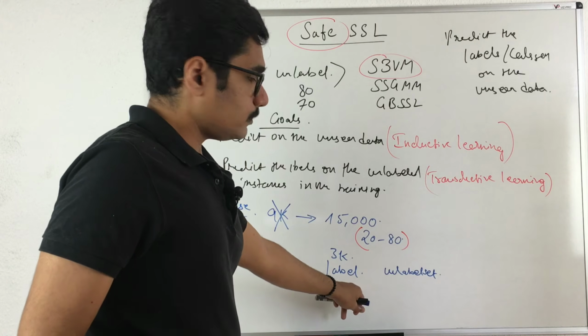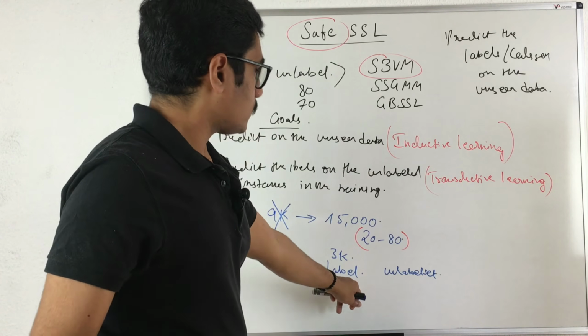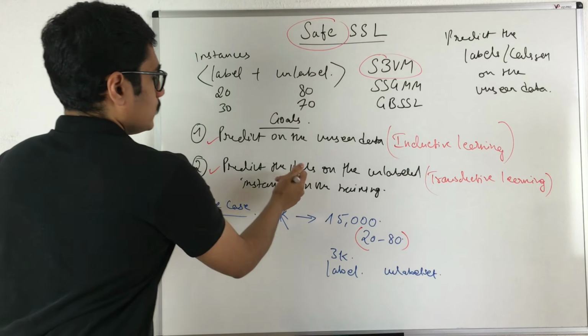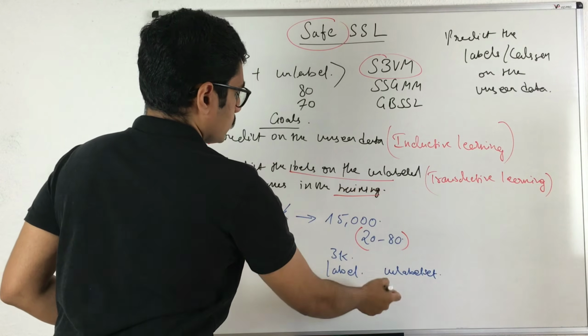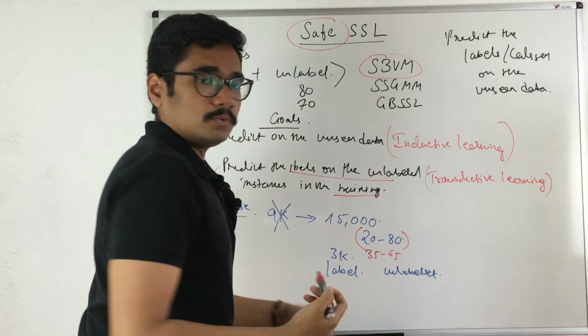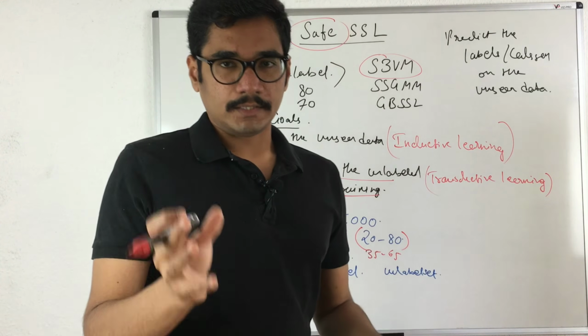Once you do this, you get some accuracy, you build your model. Later you solve these two goals. At this point of time, you get the labels for the instances in the training set. You later change this, say 35-65, and you do the iteration again and again until you obtain a certain accuracy.